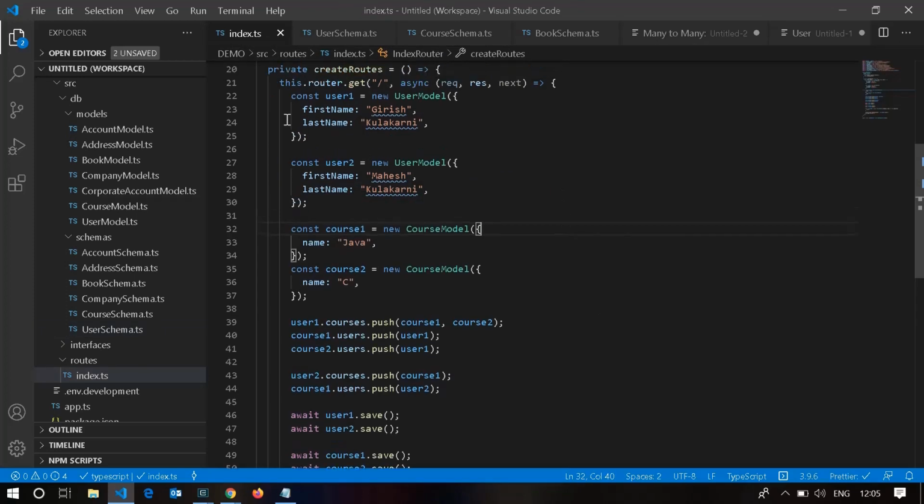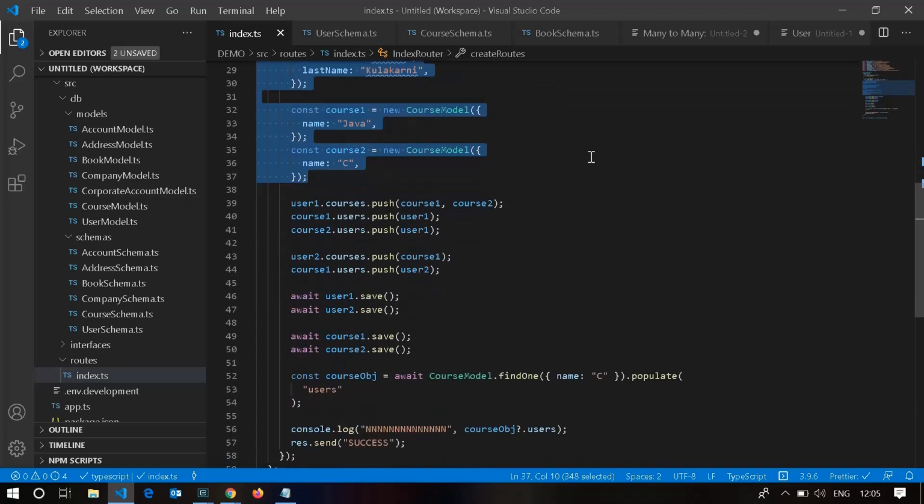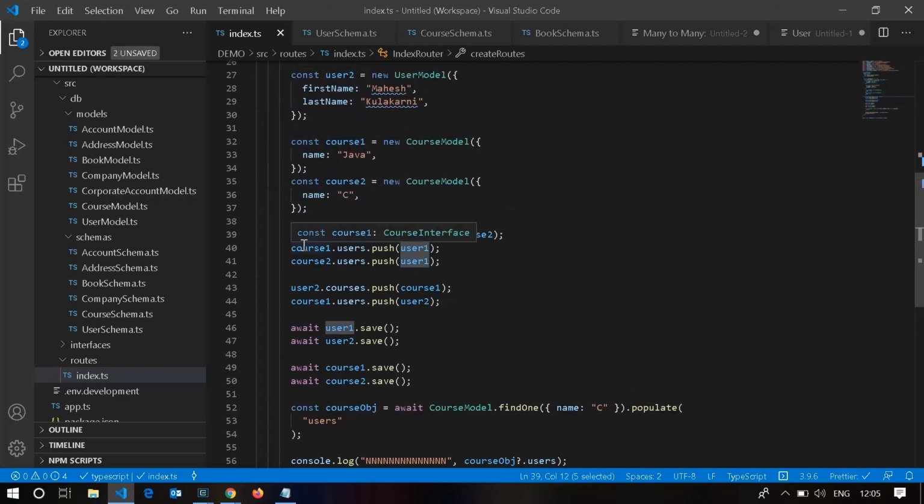Okay, I'm going to create two users and two courses, and as I said, in order to query from both the documents in a good way, we have to associate these IDs. For example, user1.courses.push, I'm going to push these two courses for user one, and I'm going to associate that user to these two courses.